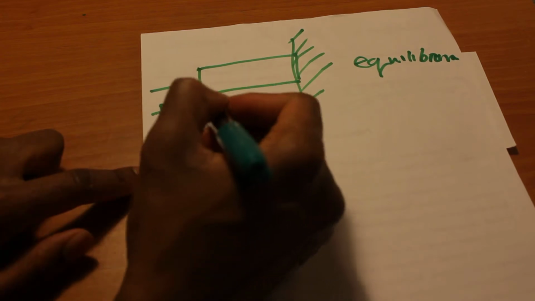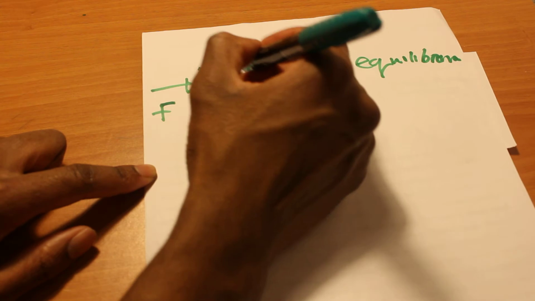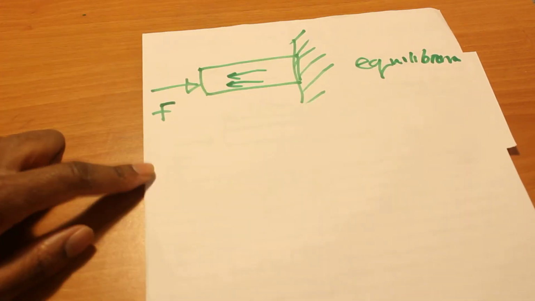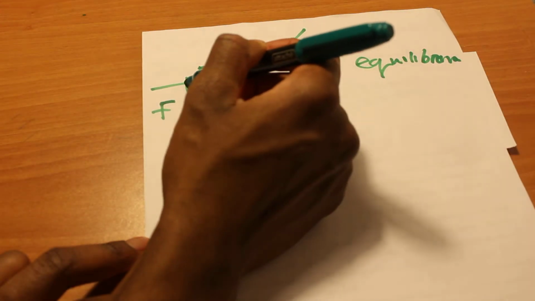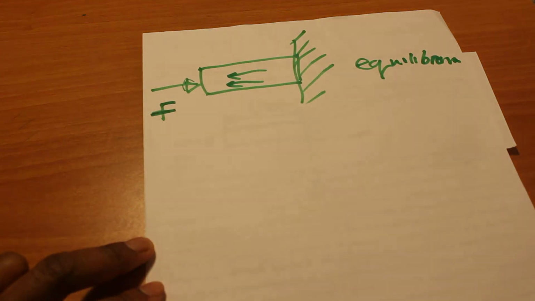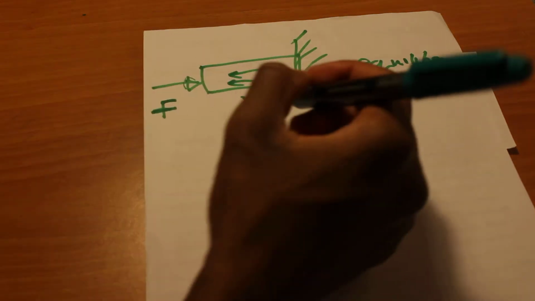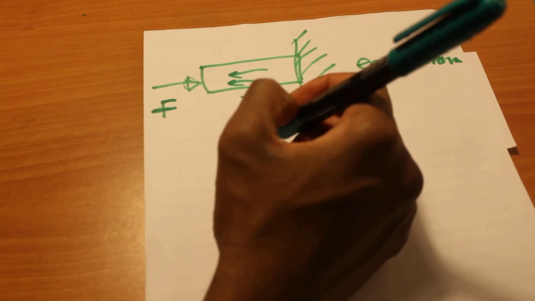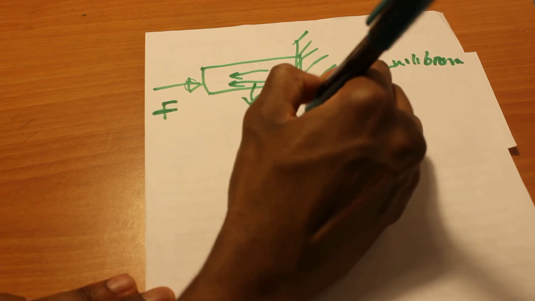So once this force has been applied to this beam, inside this beam certain forces will start occurring in order to resist this change that is being brought about by this force. These forces that are occurring within this beam are what we are referring to as strains.